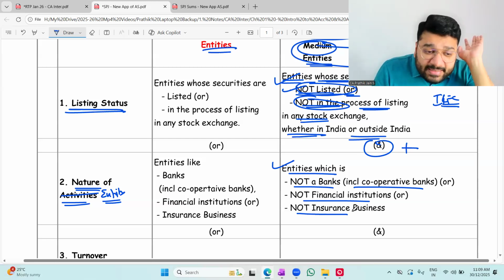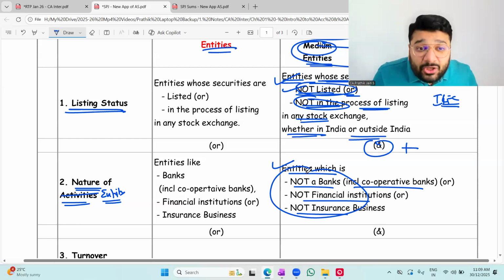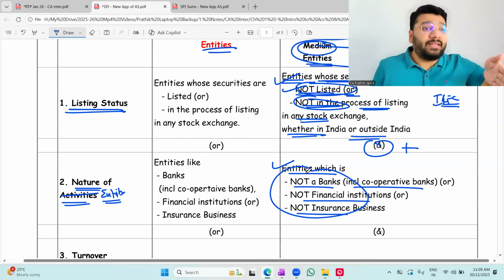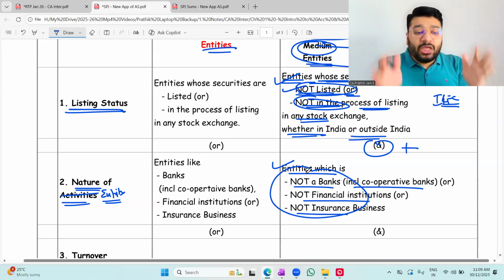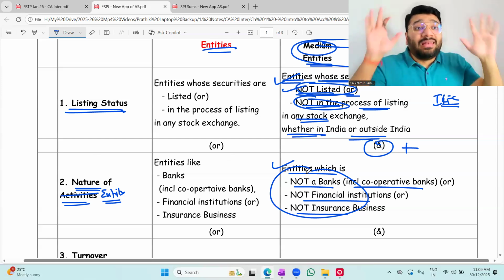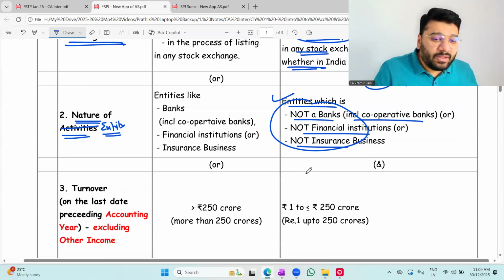By default, these entities are large, irrespective of their turnover limit, irrespective of their borrowing limit, irrespective of their being listed or not being listed. If you are a banking company, a financial institution, or an insurance business, all three non-corporates, by default, by birth, you are a large entity. Okay or not okay?